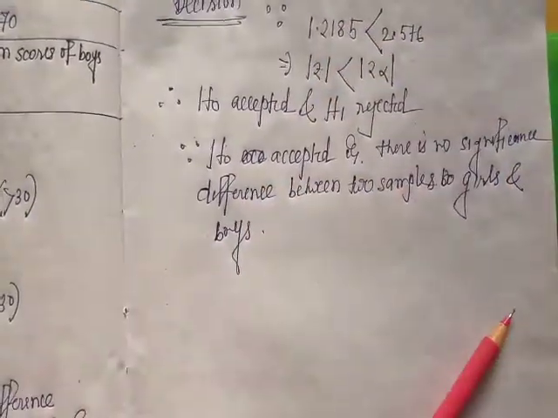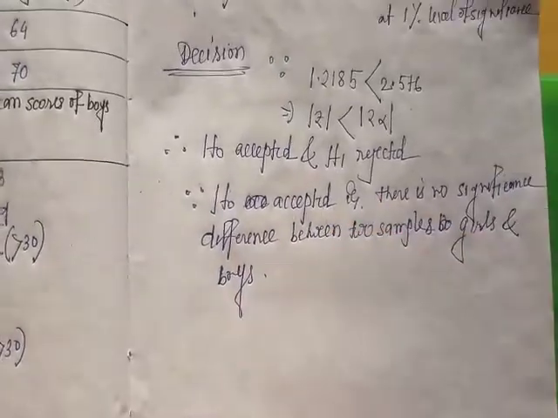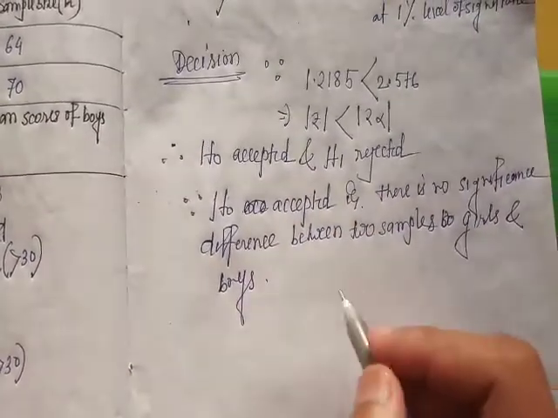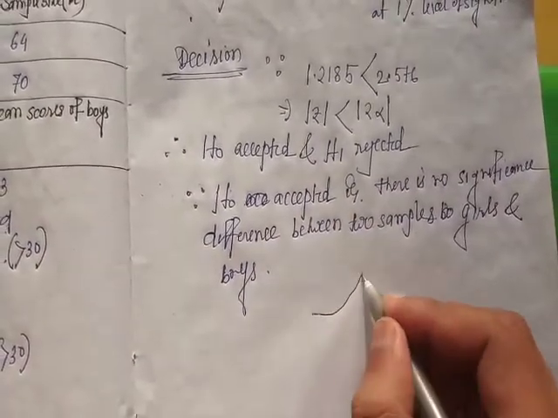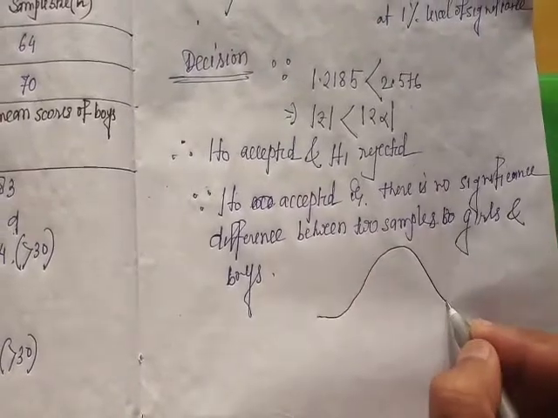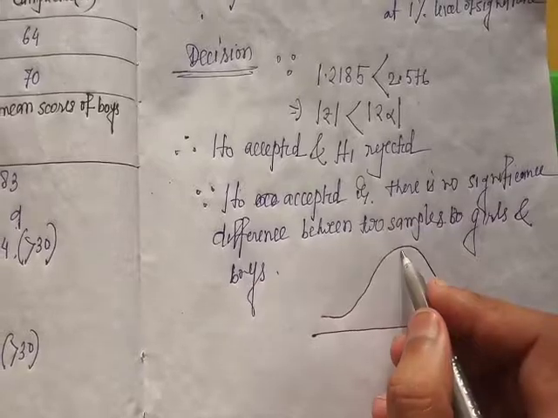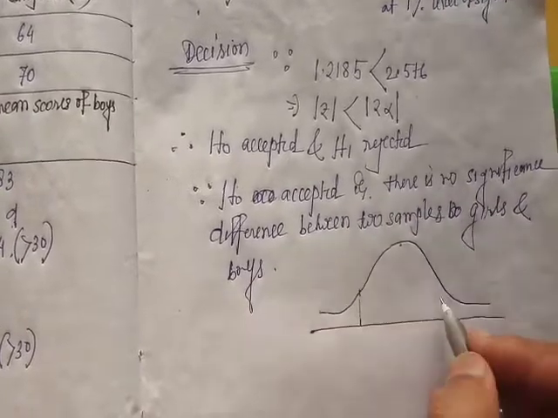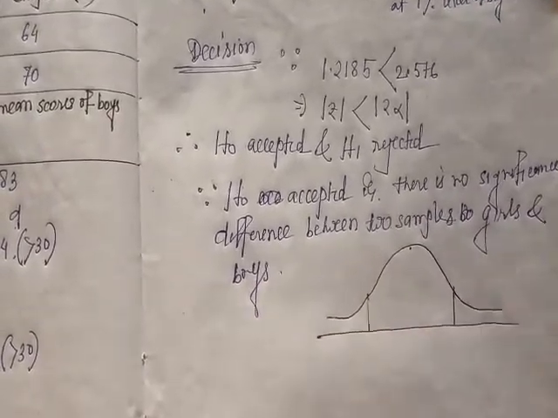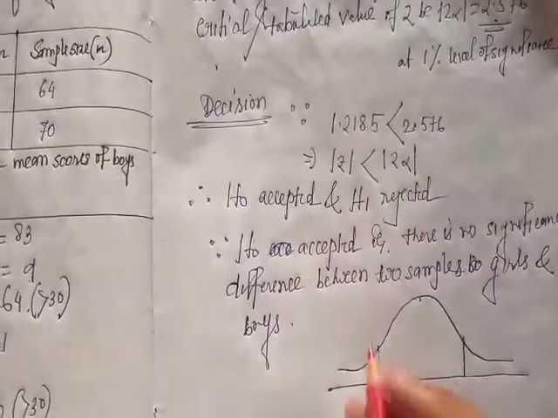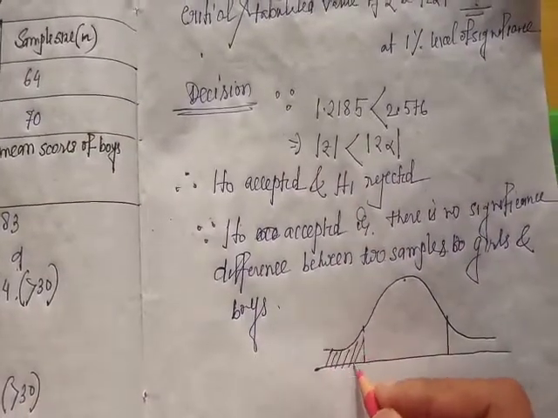Okay, so now we will draw this figure. For two-tail test, the error will occur on both sides. So here for 1% level of significance, this alpha is 0.01.